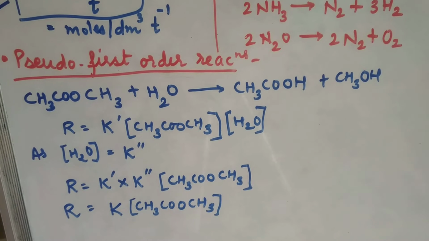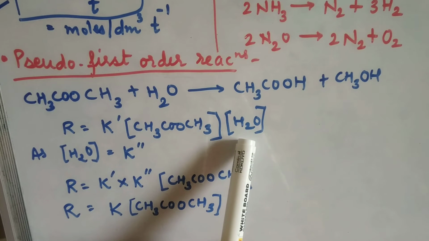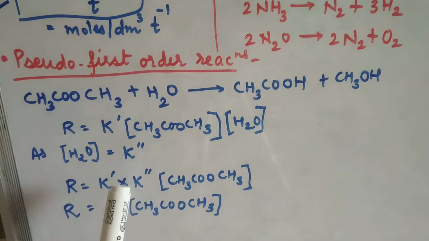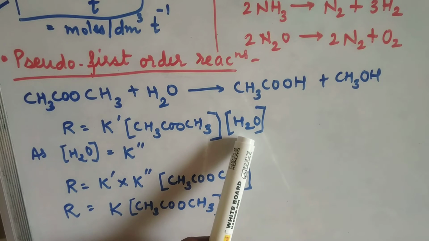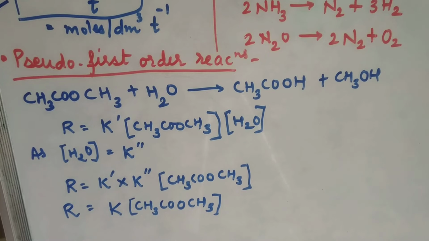आता मी proportionality sign cancel केला, तर I will get R is equal to K dash into concentration of methyl acetate into water. Right? Now, this water in the hydrolysis reaction, the concentration of water is taken in excess.